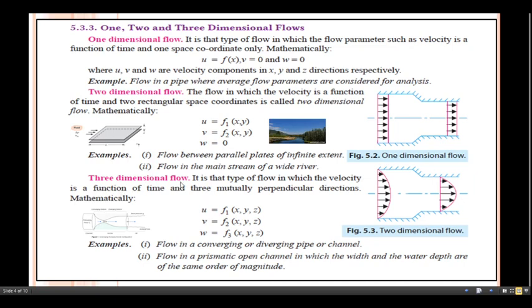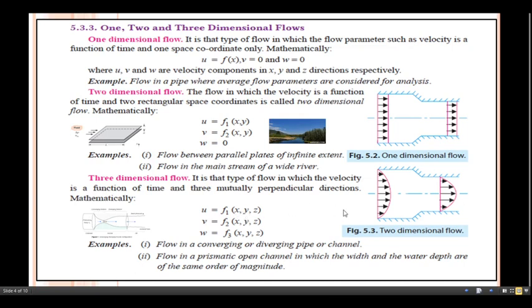Now if you take the example of the next one, three-dimensional flow, it is that type of flow in which the velocity is a function of time and three mutually perpendicular directions. For example, the flow through a converging or diverging pipe or through a channel. Whatever the flow of fluid through this, for this we need three axes.